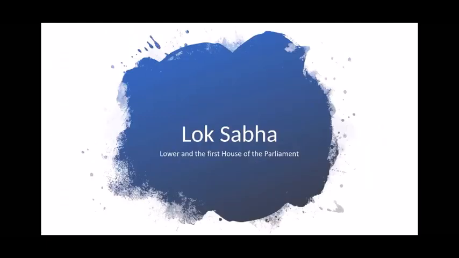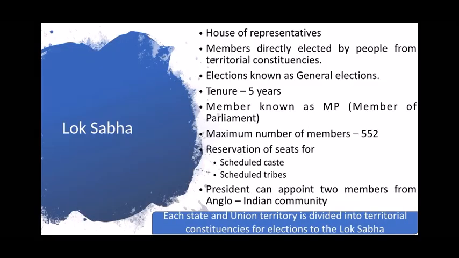Let us look at the first house or the lower house of the Parliament, Lok Sabha. Now, Lok Sabha is the House of Representatives. Members are directly elected by people from territorial constituencies. Now, what are these territorial constituencies? Each state and union territory is divided into territorial constituencies for elections to the Lok Sabha.